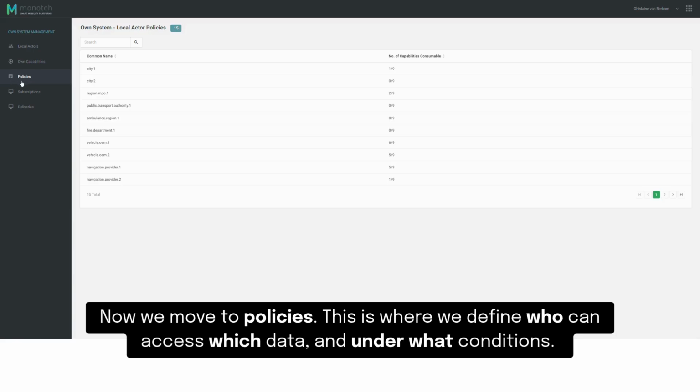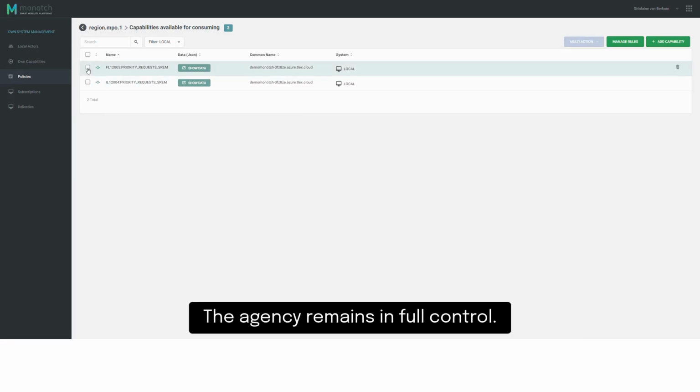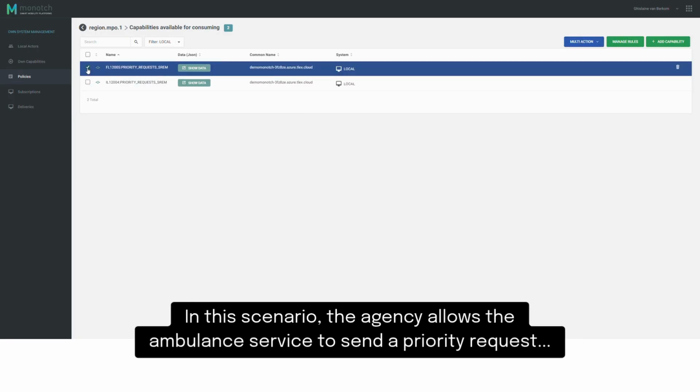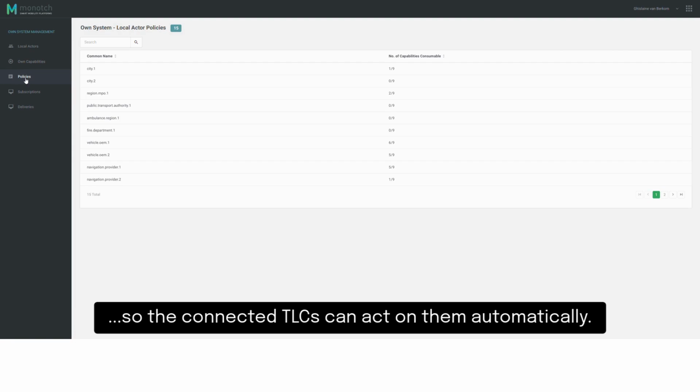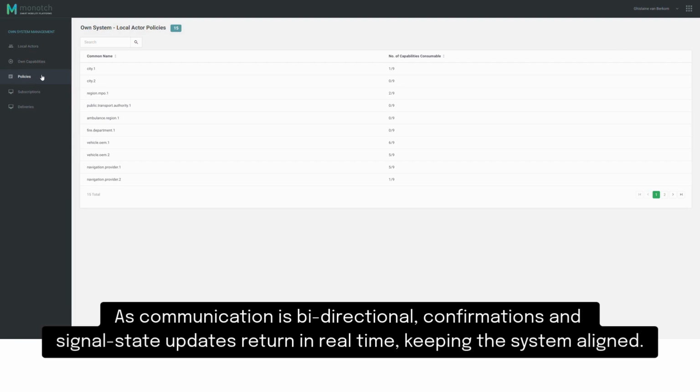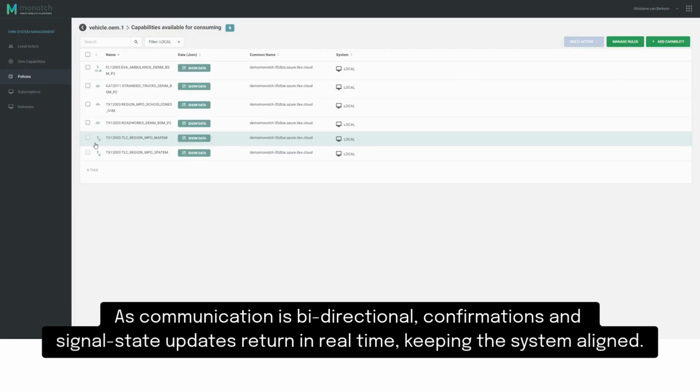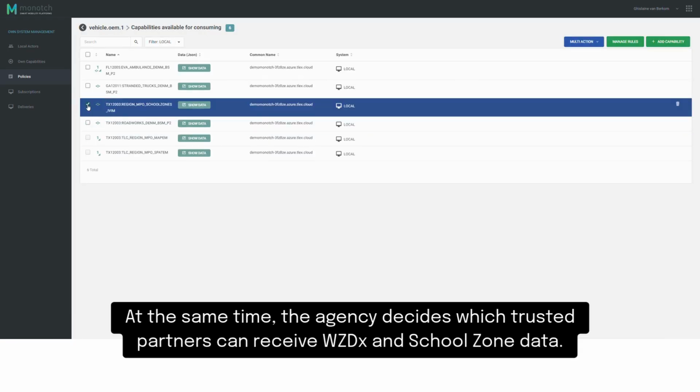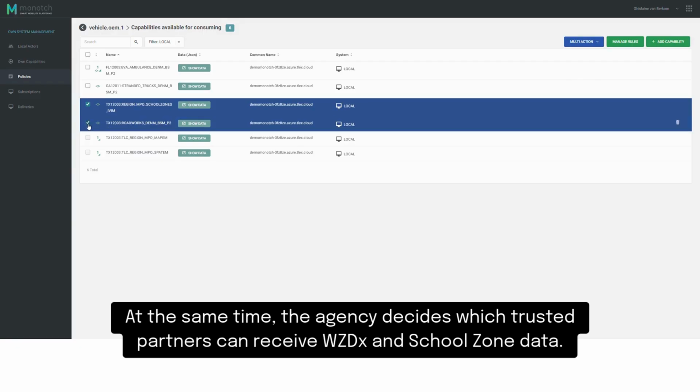Now we move to policies. This is where we define who can access which data, and under what conditions. The agency remains in full control. In this scenario, the agency allows the ambulance service to send a priority request, so the connected traffic light controllers can act on them automatically. As communication is bidirectional, confirmations and signal state updates return in real time, keeping the system aligned. At the same time, the agency decides which trusted partners can receive work zone and school zone data.